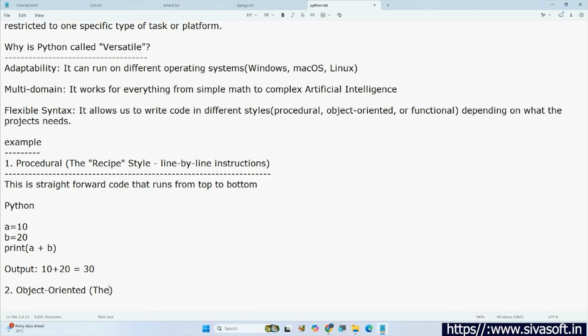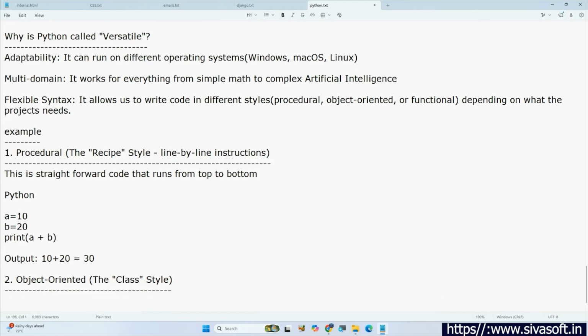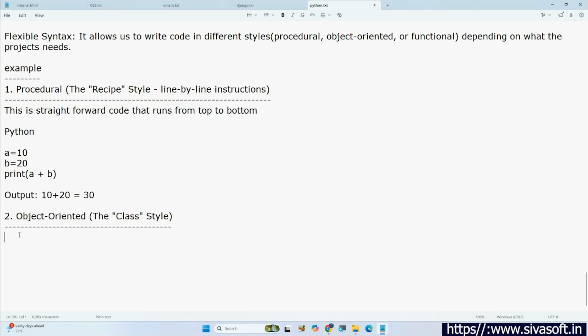Object oriented means the class type. Whatever the syntax, let's say I wrote some code here. Till now, I did not explain anything about Python. So what is a variable? What exactly is this print statement doing? I did not explain anything. I am just trying to introduce some concepts like procedural, object-oriented, as well as functional, and how the syntax looks. That's it. If you understand, okay. If you do not understand, leave it. Here we are just trying to know how procedural, object-oriented as well as functional code looks like.